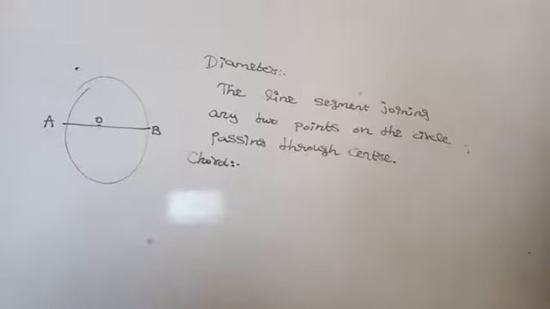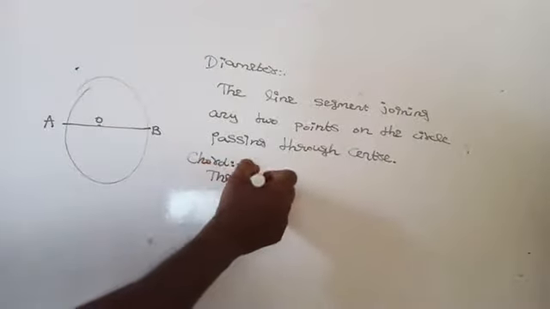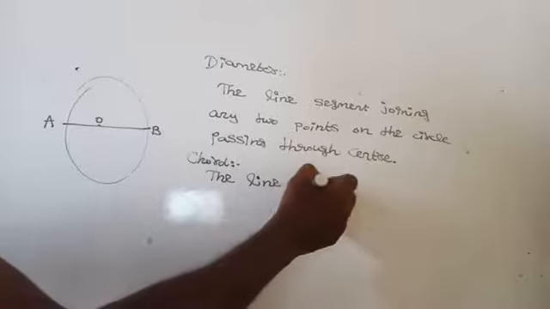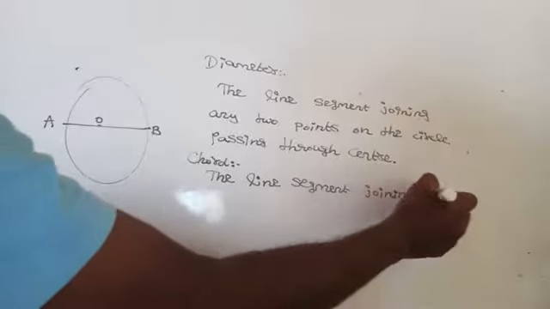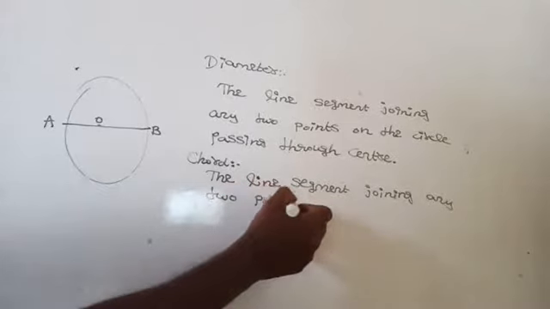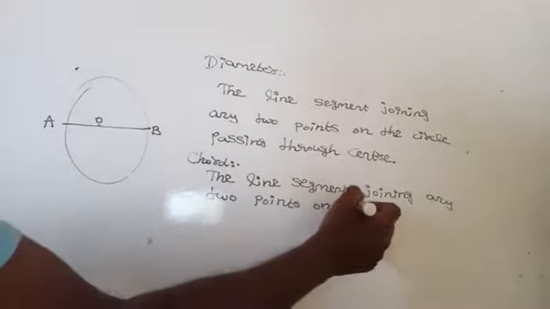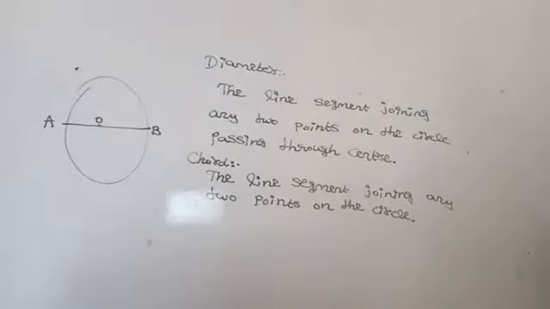The longest chord, which is the diameter of the circle.